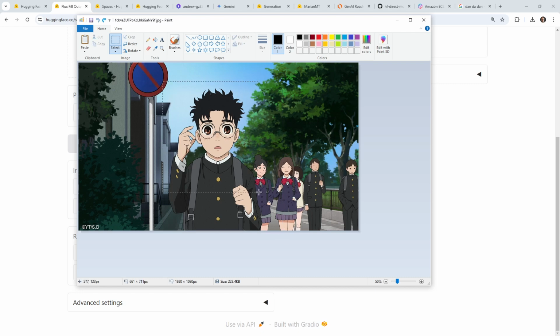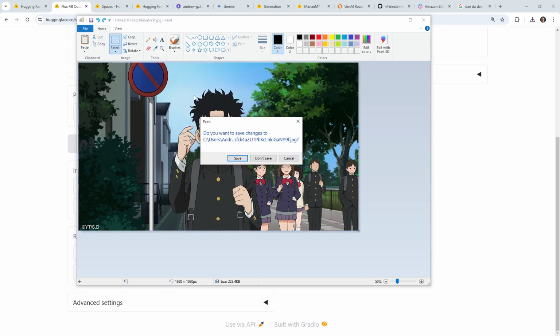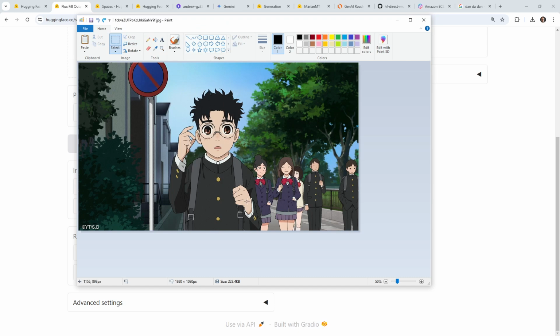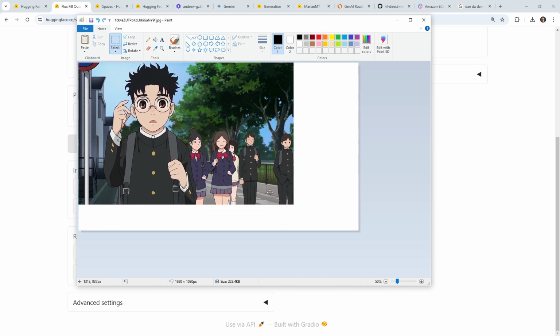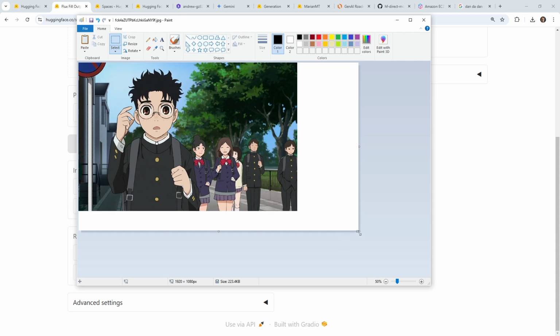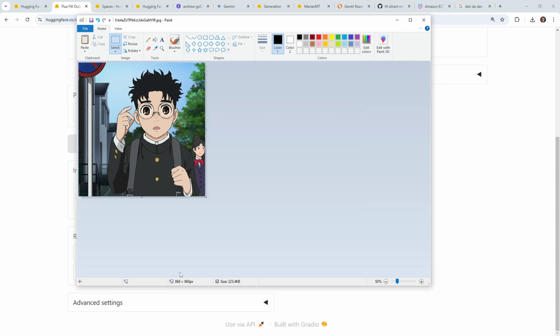I'm trying to make a perfect square here. So this is 1920 by 1080. And so I'm going to go here. I'm just going to make a new one. No, that's not what I want. I'm just going to drag this up. Let's see if I can bring this smaller. Can I just double click this? No. View. And so I want to get this to be exactly 860. There we go. Okay, great.